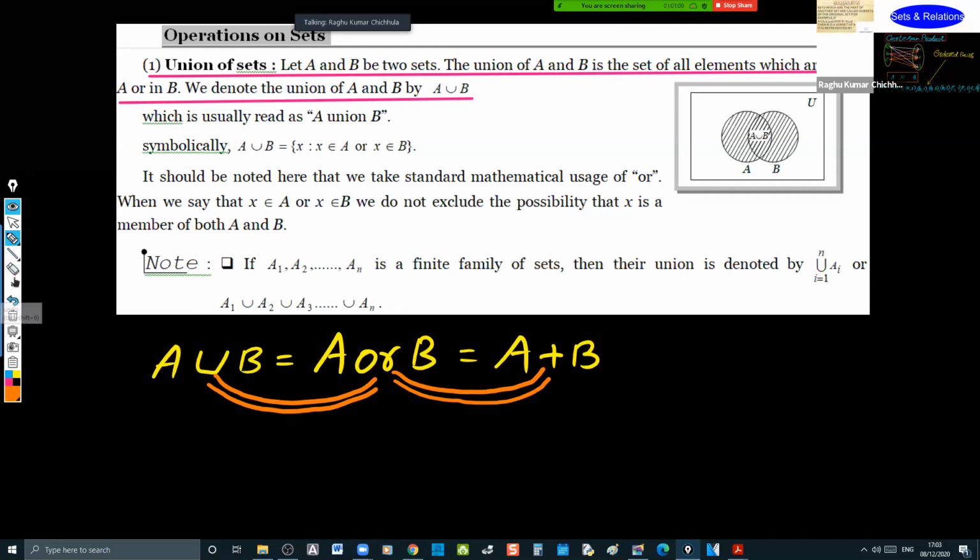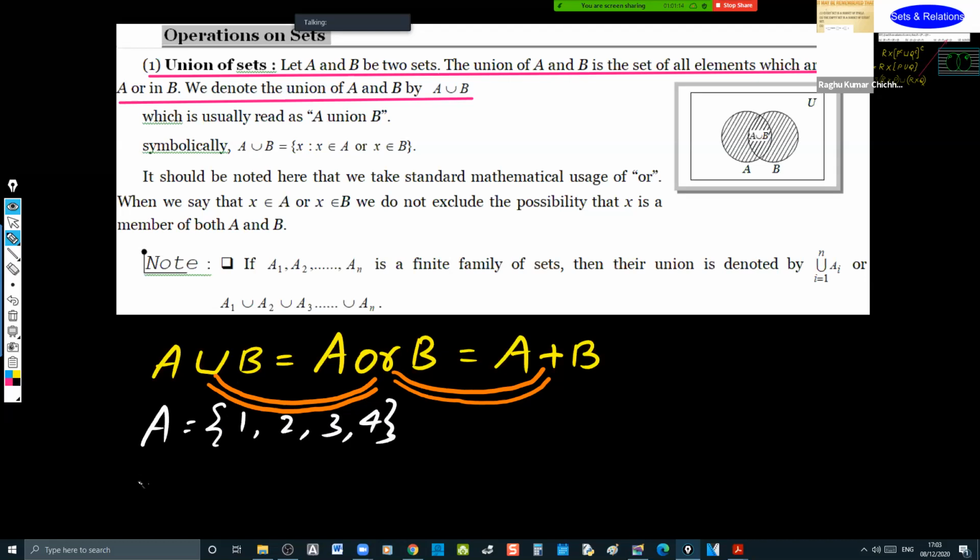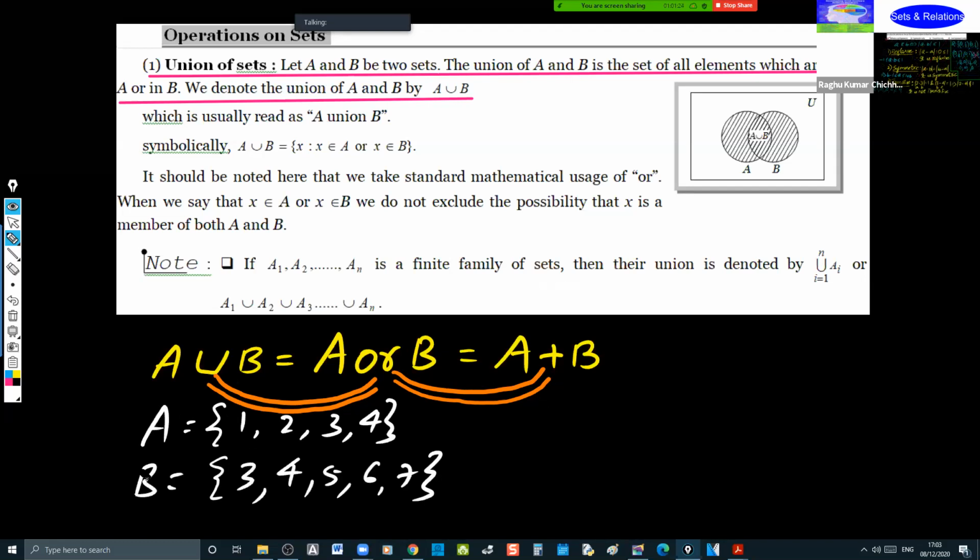If I take an example, you'll be more comfortable. Let me take A equal to {1, 2, 3, 4} and B equal to {3, 4, 5, 6, 7}. Now, how do you write A union B?